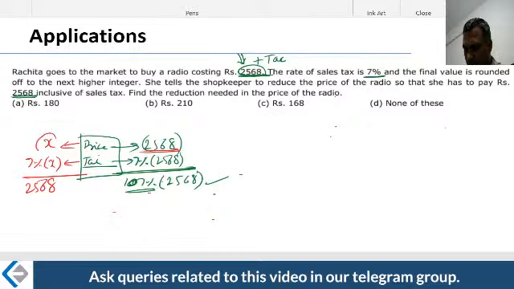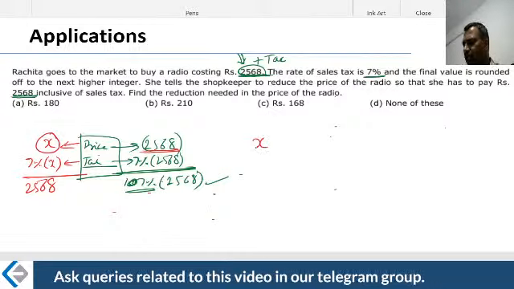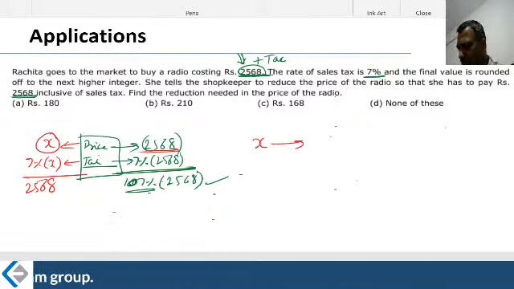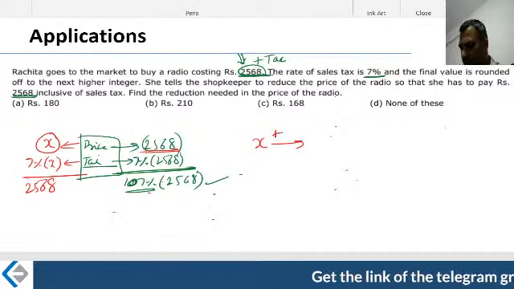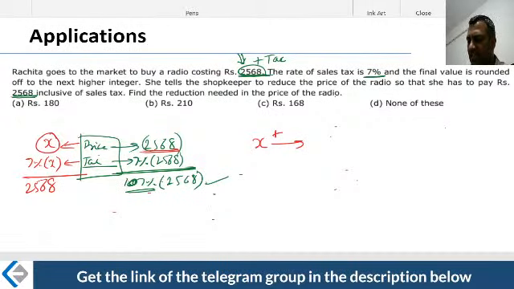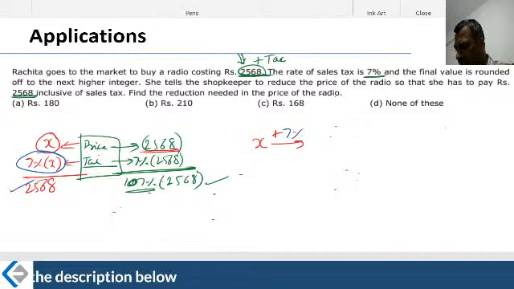What is the initial value? X. How much are you increasing this by? Now, you have to increase the price. Tax is nothing but the increase, because after that increase you are getting this bill, 2568. Tax is nothing but increase. How much increase? 7%.